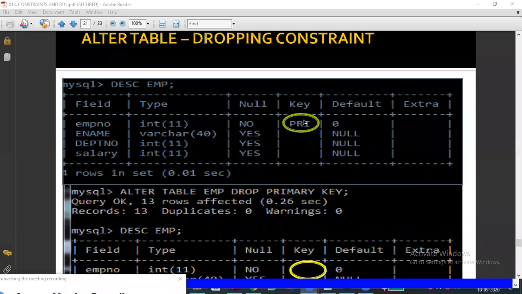Suppose now the lockdown is over and the school decides you have to pay the first term fee, for example 20,000 or 30,000. We cannot update the constraint, but we can drop the constraint, that is, delete it, and once again establish the constraint.